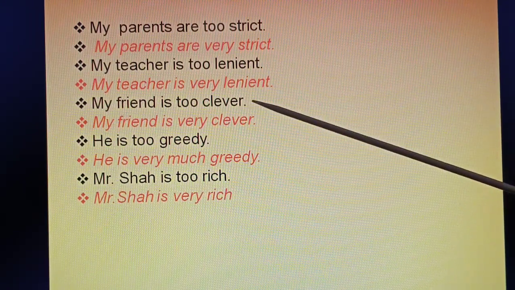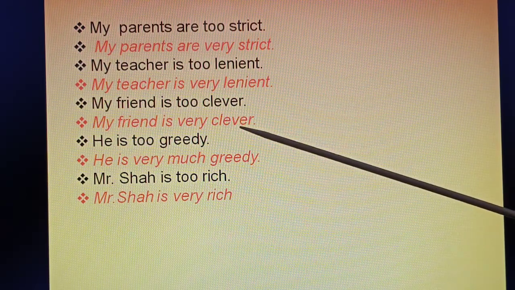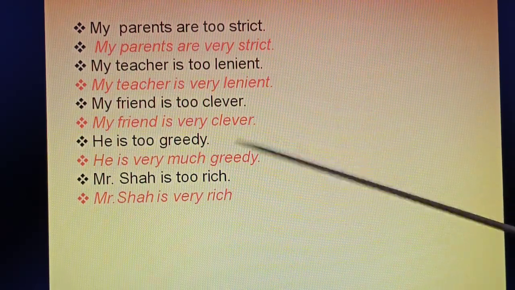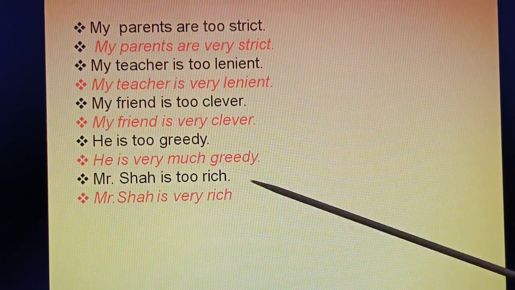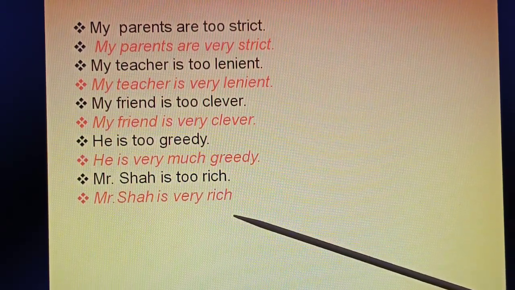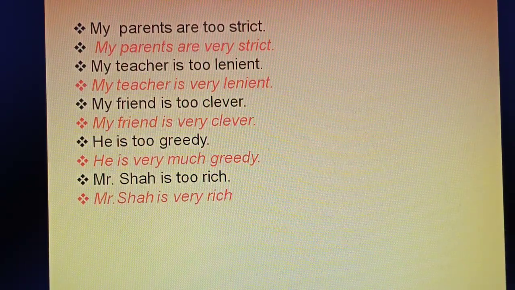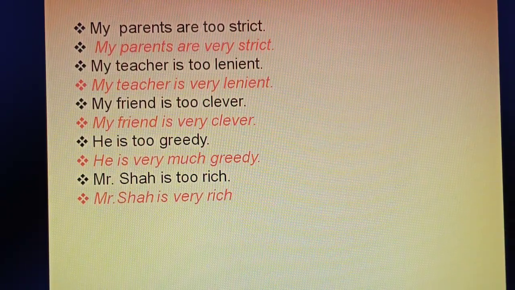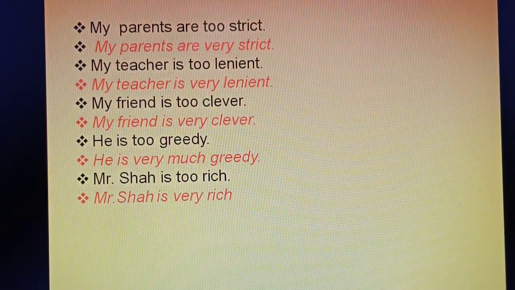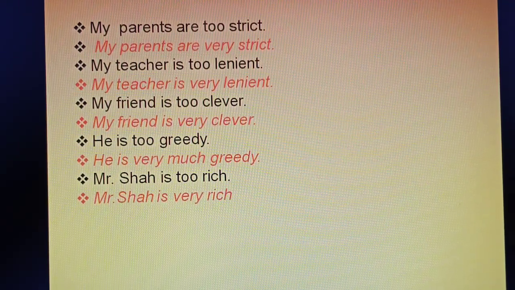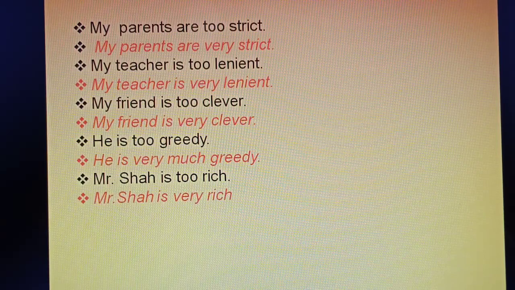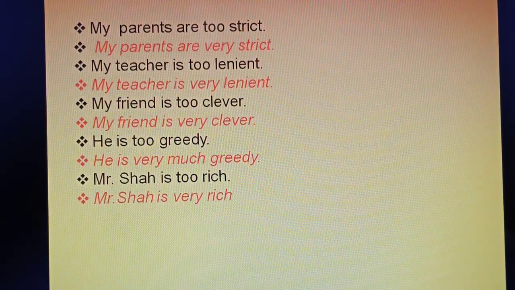My friend is too clever. My friend is very clever. He is too greedy. He is very much greedy. Mr. Shah is too rich. Mr. Shah is very rich. Is it clear? So first is "too" followed by another "to". Second is only "too". Okay? It is replaced with either "so" or "very" or "so much", whatever.